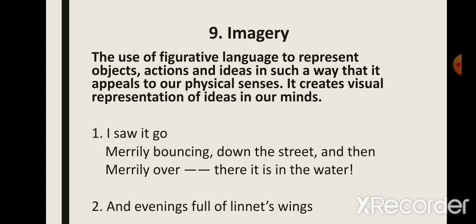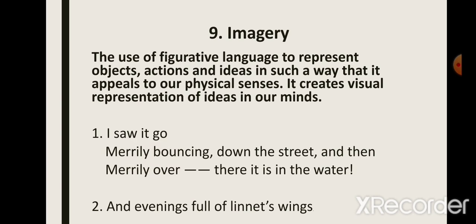For example, if we read this stanza from the Ball poem, "I saw it go merrily bouncing down the street and then merrily over, there it is in the water." Now when the poet describes the ball going merrily bouncing, we can actually imagine that the ball must be going happily, like a child bounces when he walks joyfully.